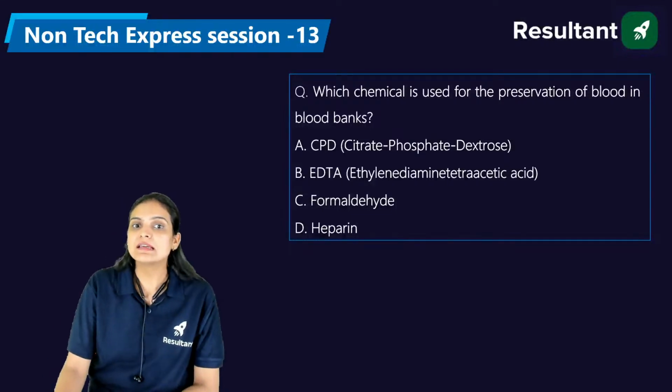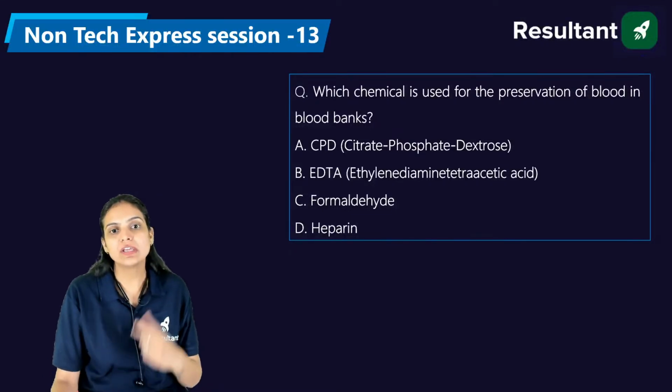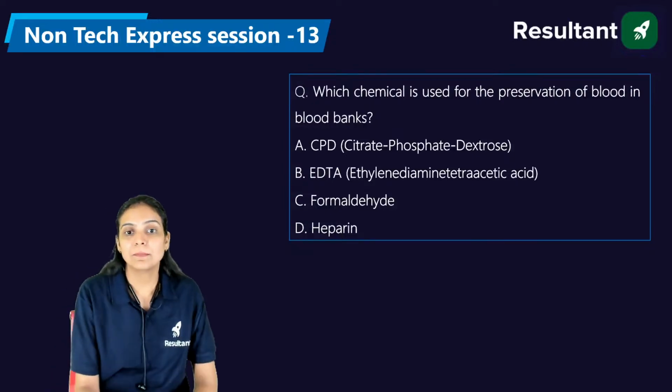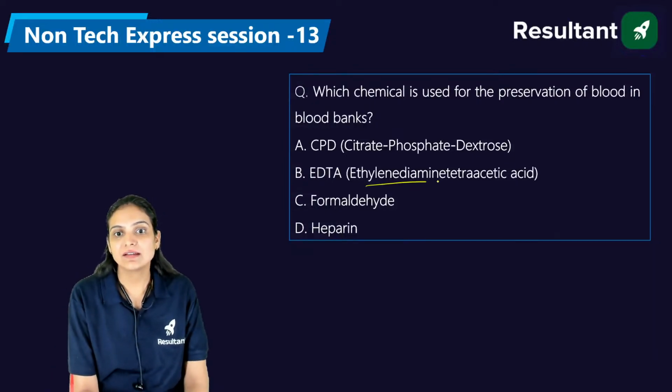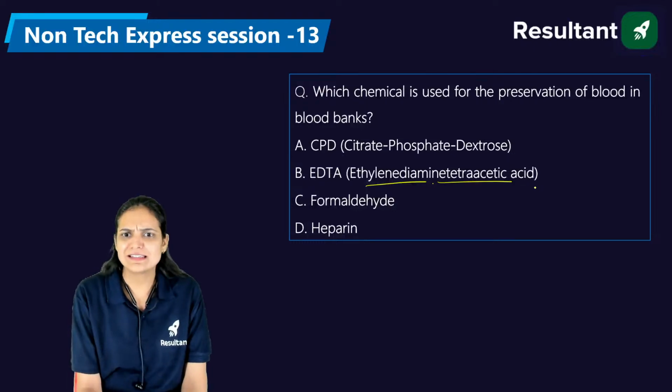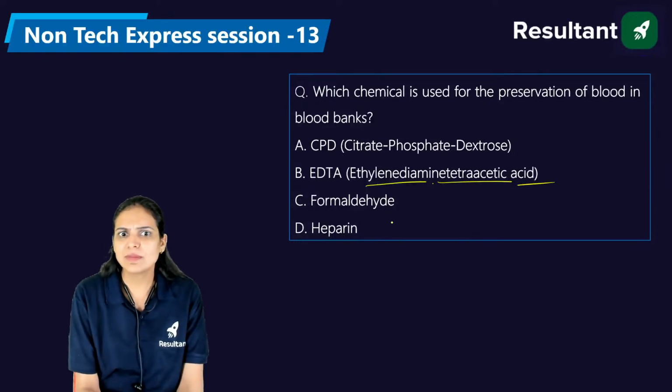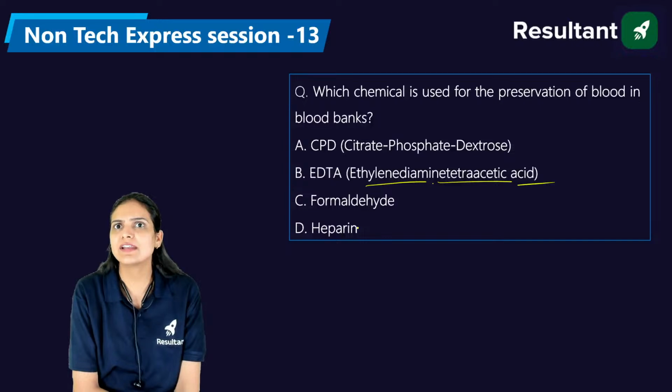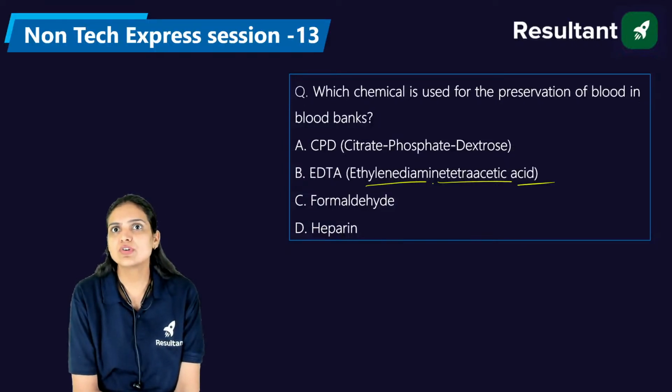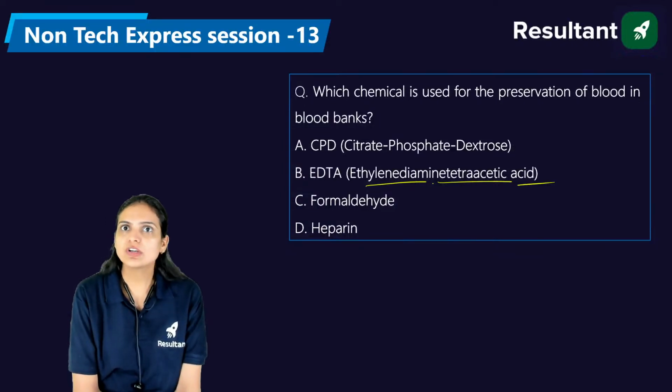That is CDP, citrate phosphate dextrose, EDTA, that is ethylene diaminetetraacetic acid, and we have the formaldehyde or the heparin. What is the right answer, everyone? Again, a very good question.